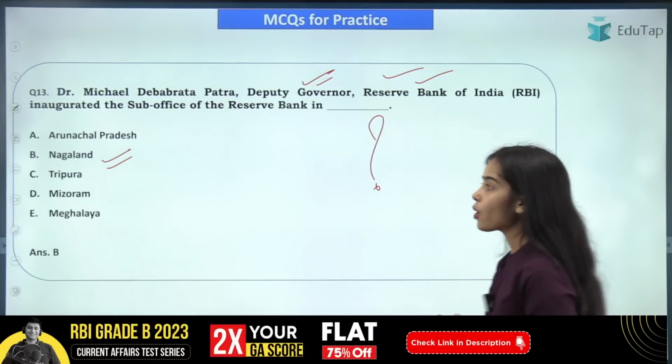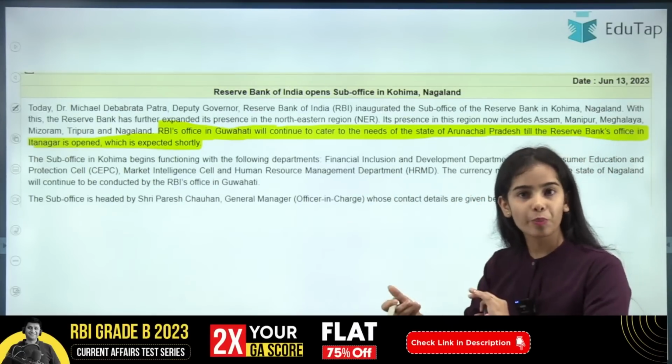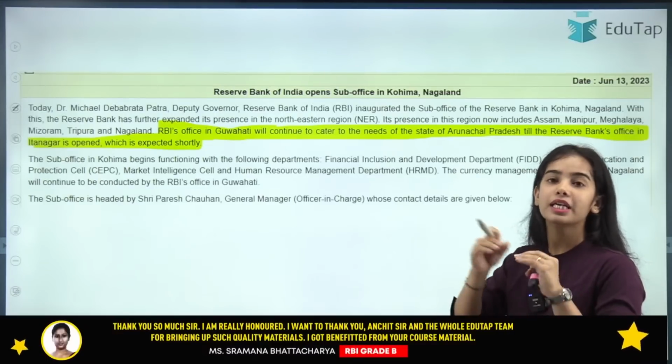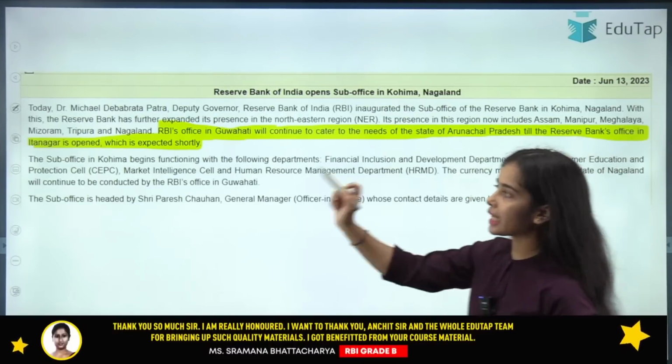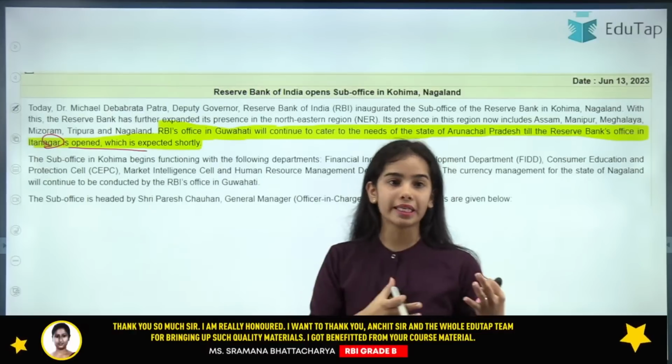Okay. Now coming to the next question, so very easy: the new office has been opened in Nagaland, and in Arunachal Pradesh there is still no office present. So that much you can remember. In Itanagar there is a plan that soon the RBI will be opening an office there also.